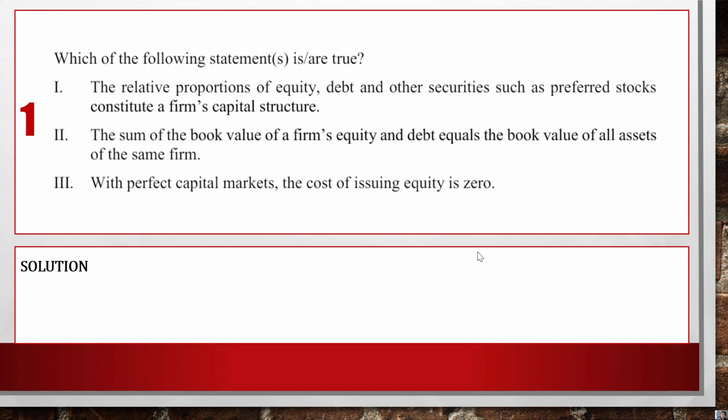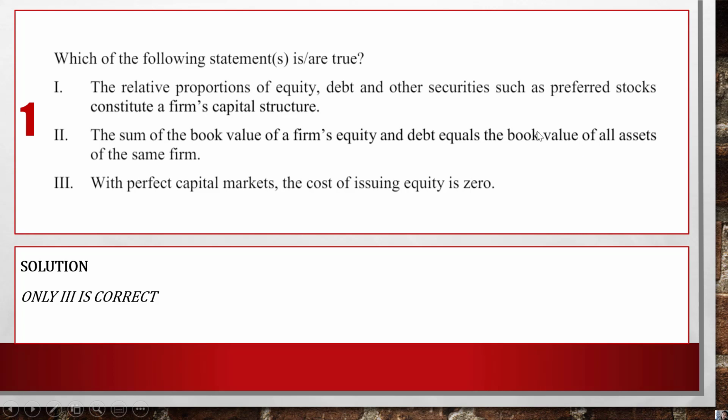So for this one, 3 is the correct answer. When we look at the first statement, the relative proportion of equity, debt, and other securities such as preferred stock constitute a firm's capital structure. This is wrong. We don't really care about the proportion. Number 2, the sum of the book value of a firm's equity and debt equals the book value of all assets of the same firm.